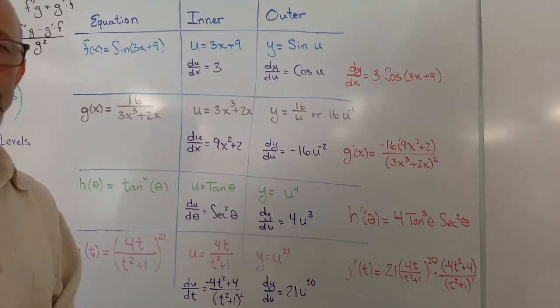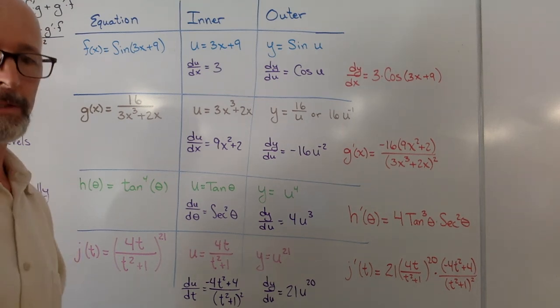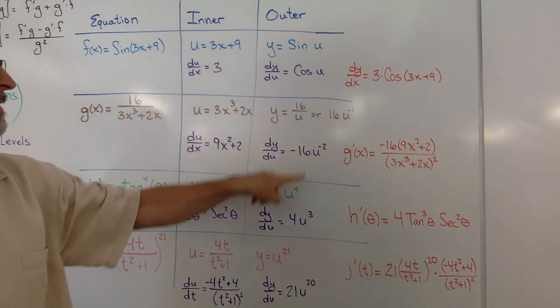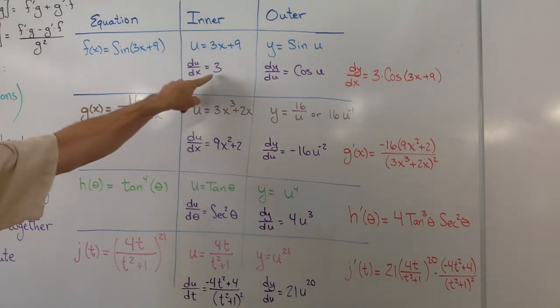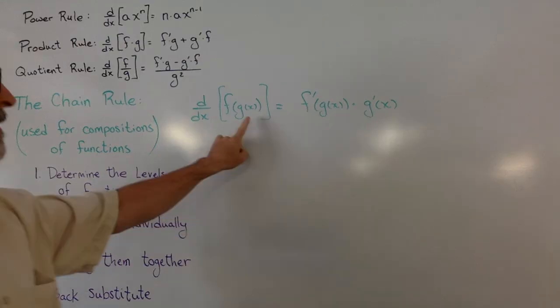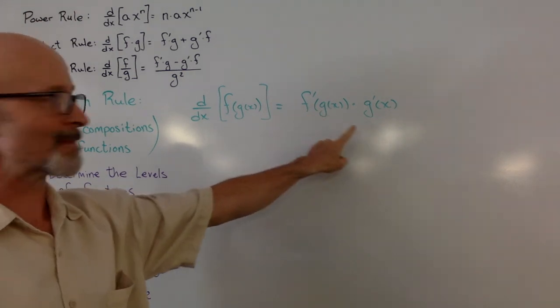It's a little bit long. It might be slow, but it's actually necessary to get the correct functions here. And now it's time for a little shortcut. Do you notice anything about all of these functions? It turns out for each of these, if you take the derivative of the outside function and then just multiply by the derivative of the inside function, you wind up getting the exact same answers as all of these. It can be simplified to say the derivative rule for the chain is the derivative of the outside times the derivative of the inside.